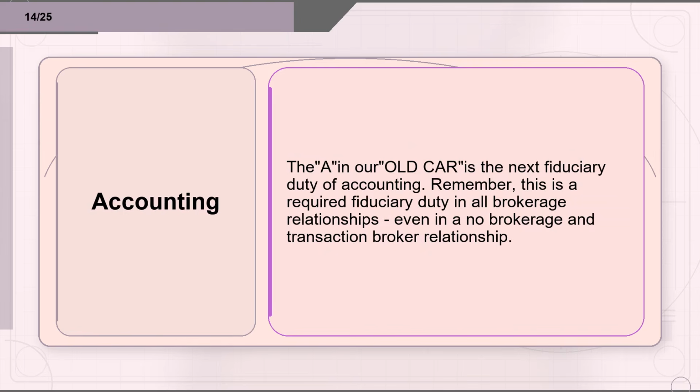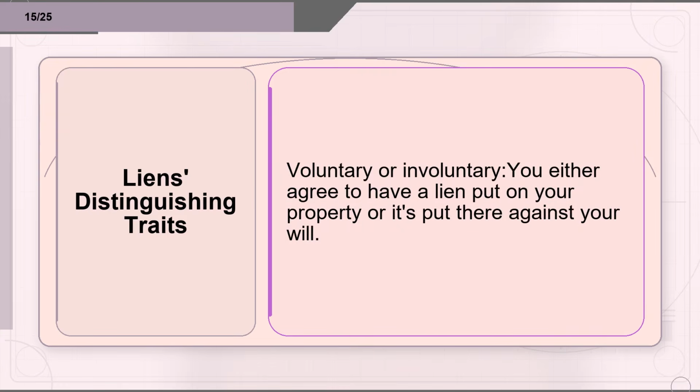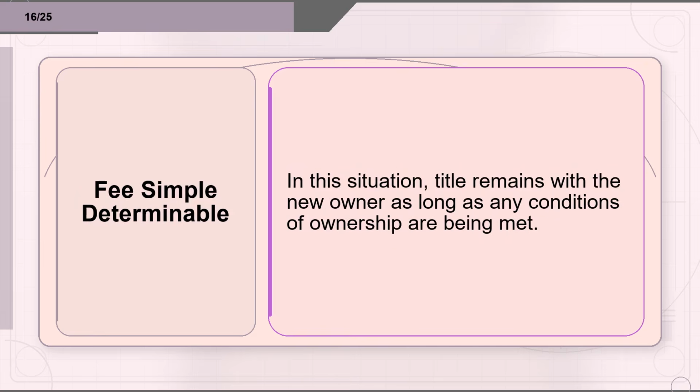Flashcard 14. Term: accounting. Definition: The A in our old car is the next fiduciary duty of accounting. Remember, this is a required fiduciary duty in all brokerage relationships, even in a no brokerage and transaction broker relationship. Flashcard 15. Term: liens, distinguishing traits. Definition: Voluntary or involuntary. You either agree to have a lien put on your property or it's put there against your will. Flashcard 16. Term: fee simple determinable. Definition: In this situation, title remains with the new owner as long as any conditions of ownership are being met.